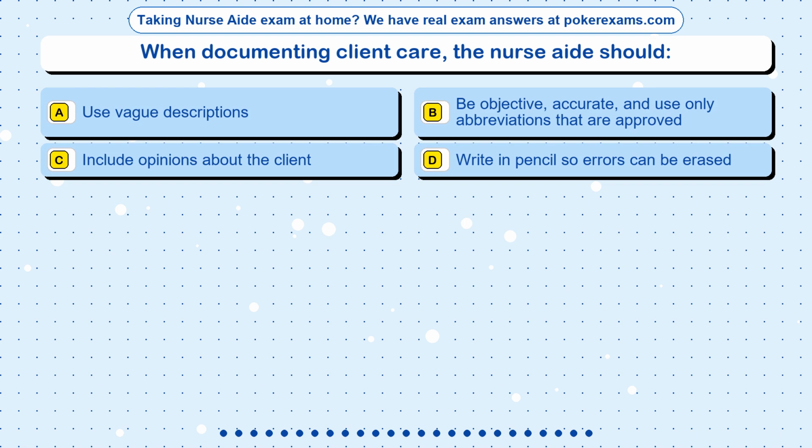Question 12. When documenting client care, the nurse aide should: Option A, use vague descriptions. Option B, be objective, accurate, and use only abbreviations that are approved. Option C, include opinions about the client. Option D, write in pencil so errors can be erased.